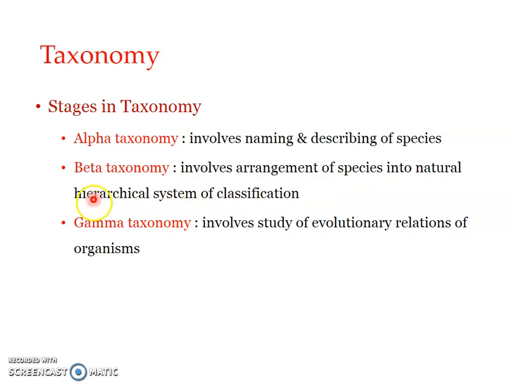Then the final stage is gamma taxonomy. When we study the basic taxonomical studies, we may not reach the gamma taxonomical level. Usually, what we do is the alpha and beta levels. Gamma taxonomy is the higher stage in the taxonomy study, and it involves the study of intraspecific and interspecific relations and similarities. Then the evolutionary relations or phylogenetic relations are all studied, and based upon that, the classification is made concrete. So those are the different stages in taxonomy: alpha, beta, and gamma.